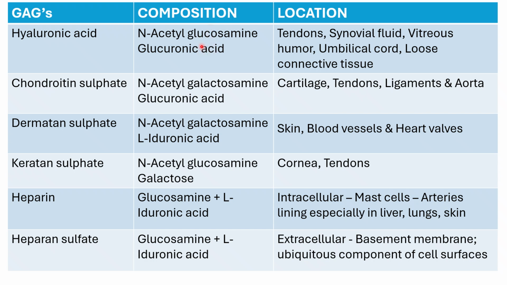Since glucose is the most commonly available sugar, we can remember that for the first glycosaminoglycan. So glucose in the form of amino sugar, that is glucosamine, which is acetylated N-acetyl glucosamine, and glucuronic acid are present in hyaluronic acid. Whereas in chondroitin sulfate and dermatan sulfate, the amino sugar is N-acetyl galactosamine.